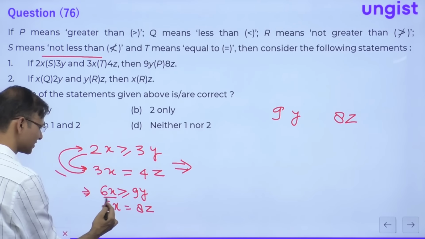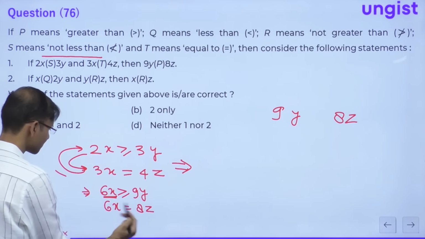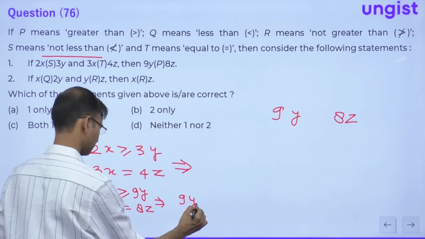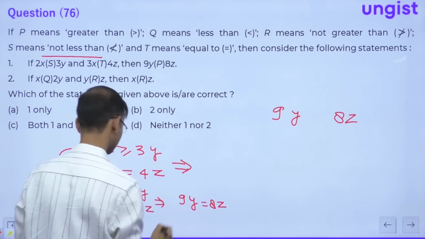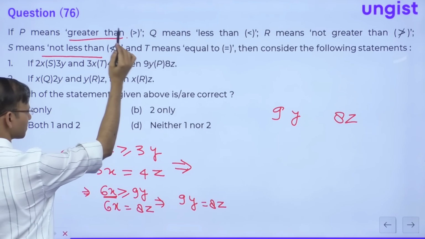So guys, just look at it. We have 6x greater than or equal to 9y and 6x equal to 8z. This means 9y is equal to 8z. P means what? P means greater than.